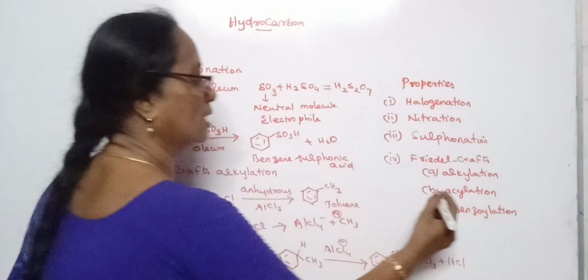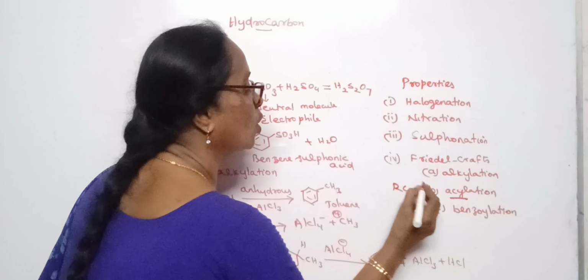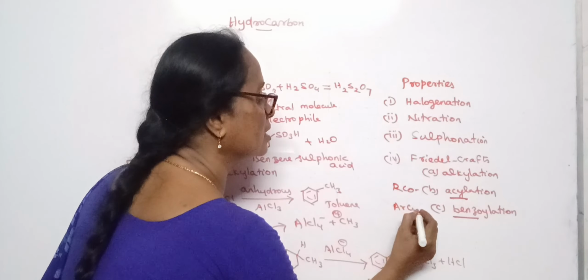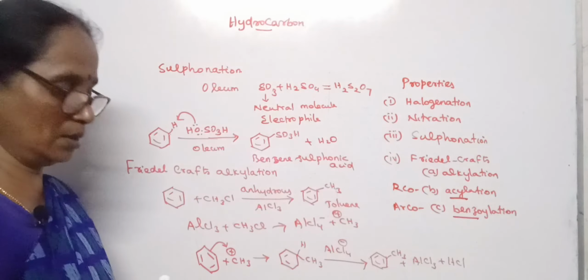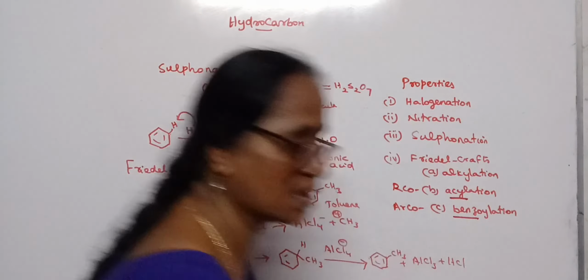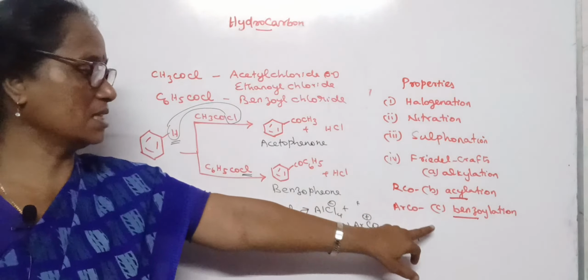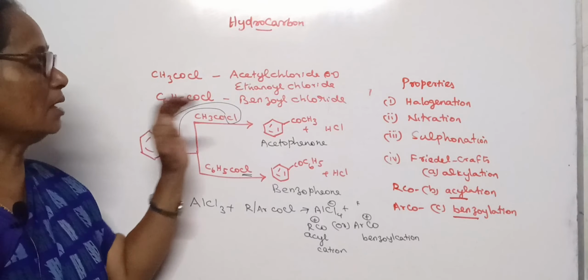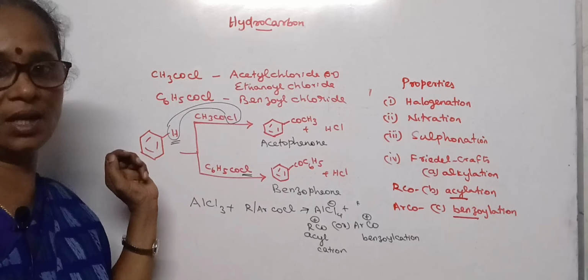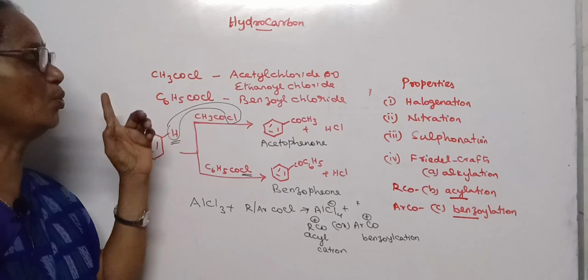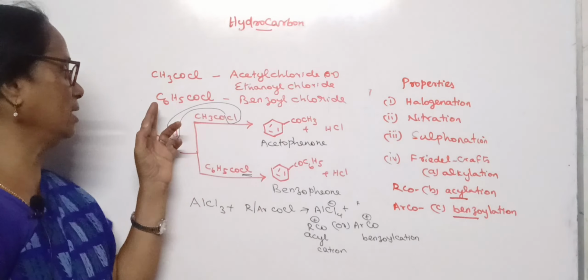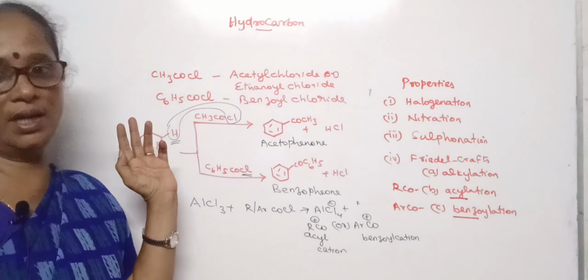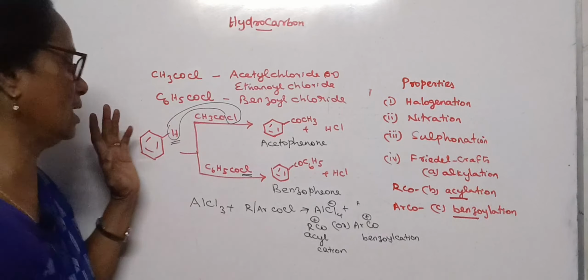The RCO group is called the acyl group, and the ArCO group is called the benzoyl group. So let us see Friedel-Crafts acylation and benzoylation. For acylation, we need to take acetyl chloride, or its IUPAC name ethanoyl chloride, formula CH3COCl, and benzoyl chloride is C6H5COCl. Both of them are acid derivatives, derivatives of carboxylic acid.